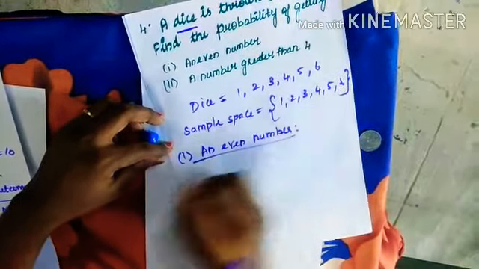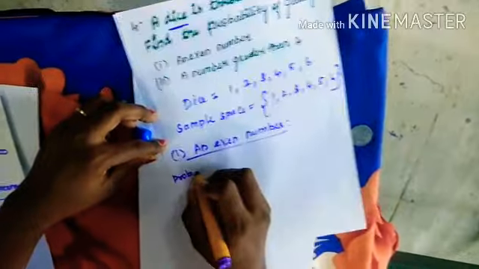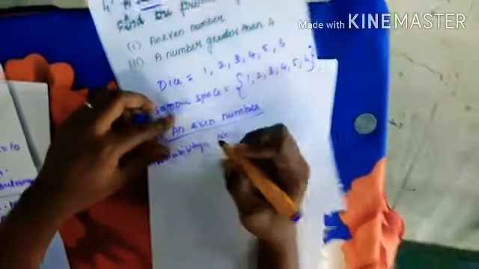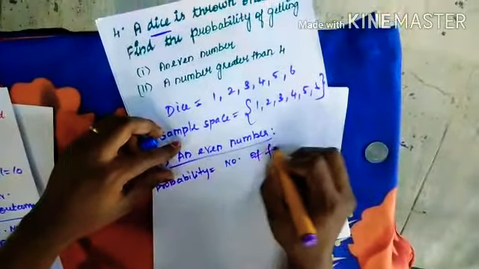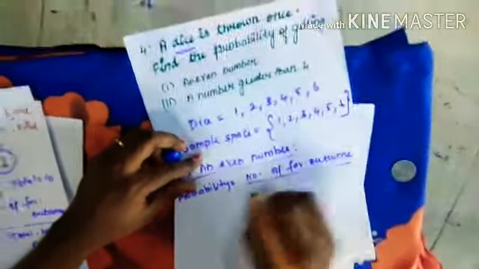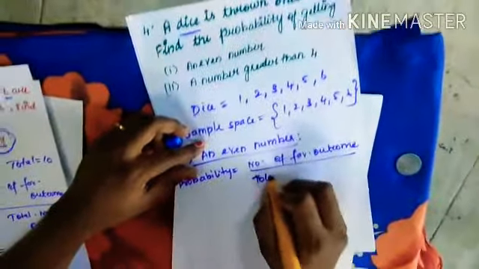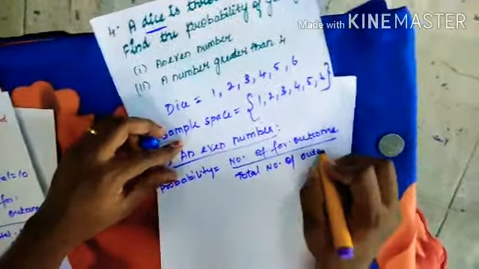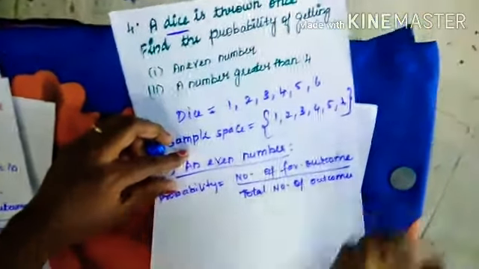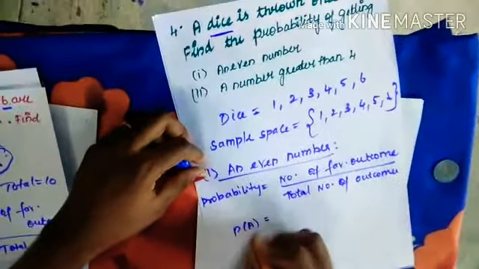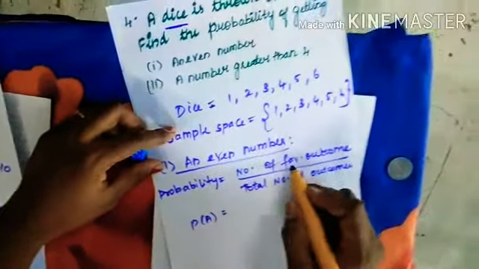What is the formula for probability? Probability is equal to number of favorable outcomes divided by total number of outcomes. Every time, children, you write the formula and write the answer. Let us take this as sum A, so we will take it as P of A. What is our favorable outcome?